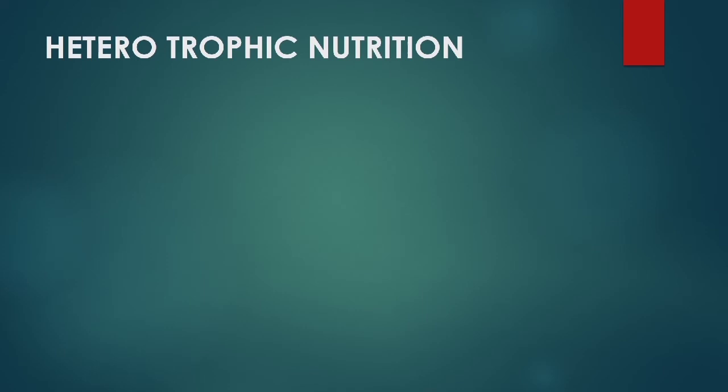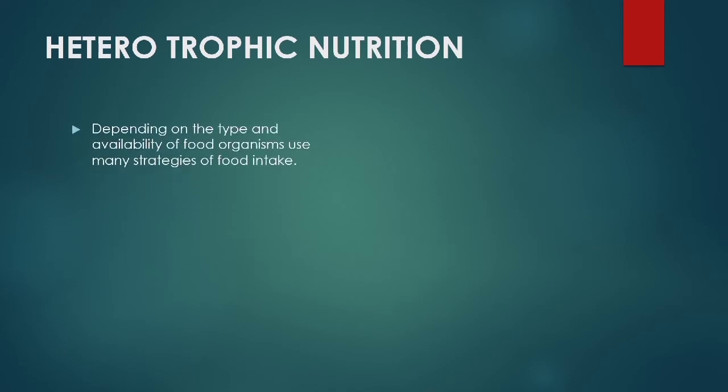Second, we are going to learn about heterotrophic nutrition. Depending on the type of food and availability of food, organisms use many strategies of food intake. So many animals depend on plants or other animals for food. They are known as heterotrophs. The nutrition here is known as heterotrophic nutrition. Example, deer and lion.